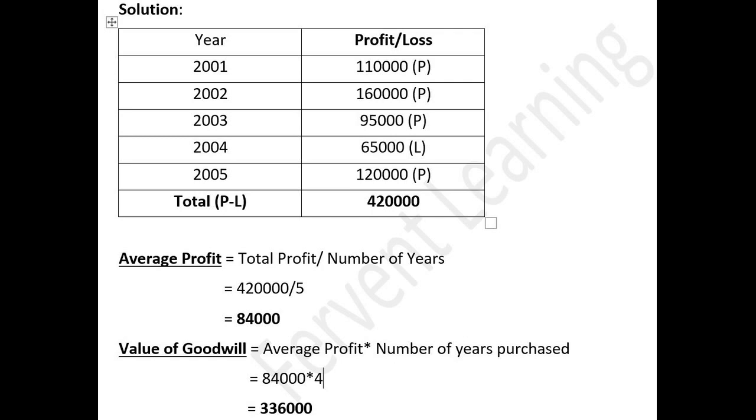We will get 84,000. After that, value of goodwill is equal to average profit multiplied by number of years purchase, which is already given in the sum as 4. So we simply multiply 84,000 by 4, which is 3,36,000. So the value of goodwill is 3,36,000. This is the sum without any adjustment, a simple sum, but there are a few sums which are with adjustment. So we will solve another sum by using the average profit method with adjustment.